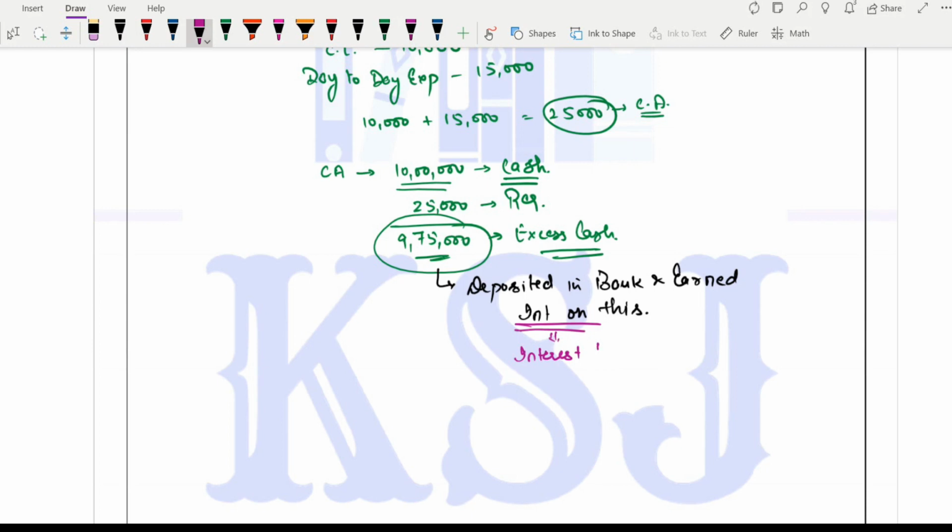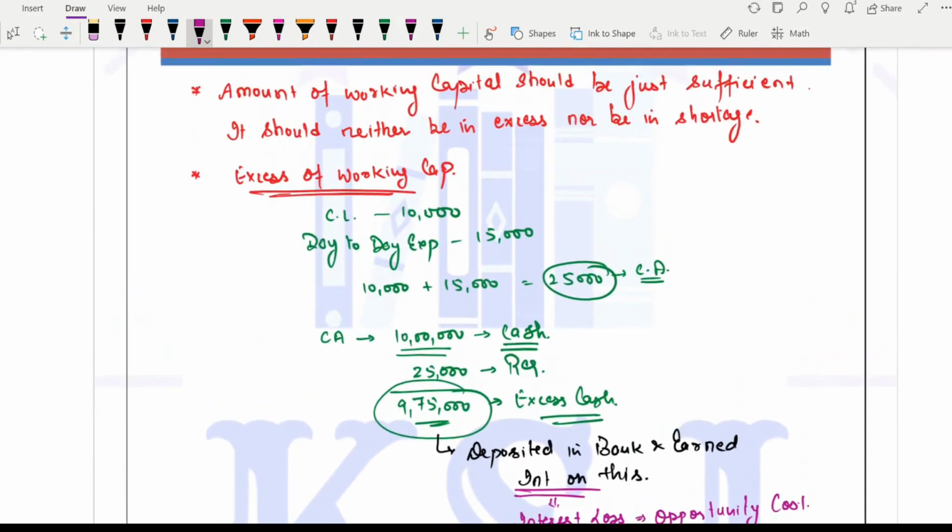This interest loss is your opportunity cost, right? That is, we say that working capital should neither be in excess nor in shortage.